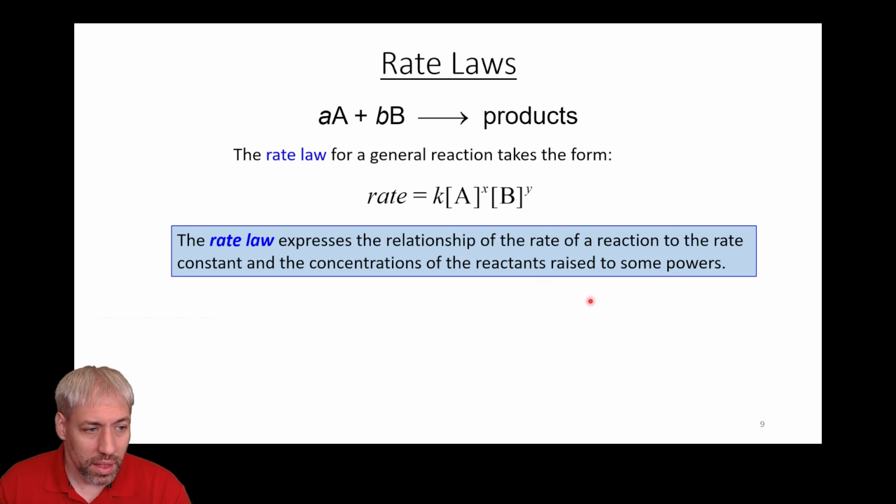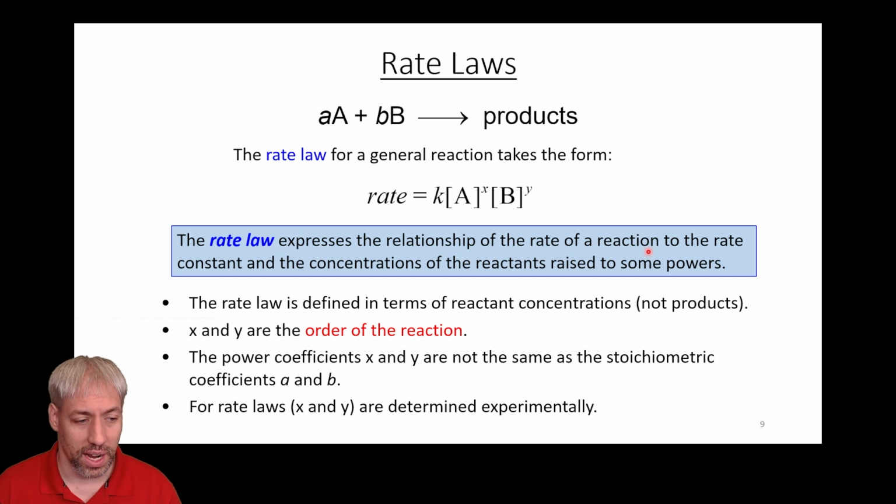And so this comes back to this idea of rate laws. The broader picture of what we just determined from the slope of the line is a rate law. For any given reaction, A plus B giving products of some kind, you write a rate law that says rate is equal to k, the rate constant, times the concentration of reactant 1 to the x, reactant 2 to the y, reactant 3, and so on and so forth. So this is the rate law for a reaction. It's the relationship of concentration and the exponents times the rate constant that gives you the rate of the reaction.